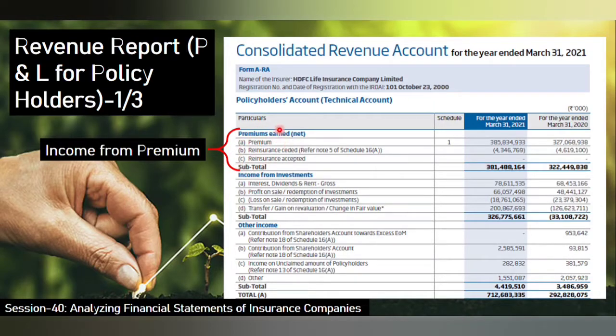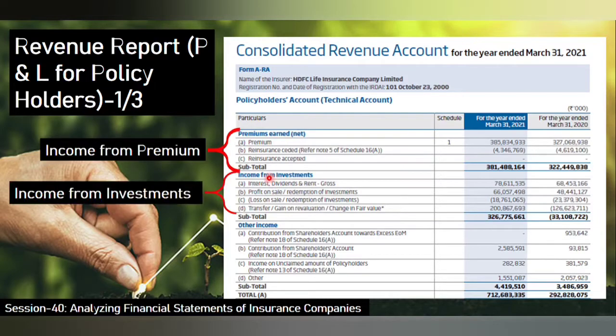Now the premium earned net, that is the income from premiums: the policyholders pay the premium, so all the premium collected is listed under this head, which is the premium earned. Now the other head is income from investments.